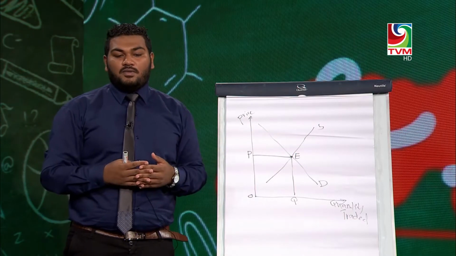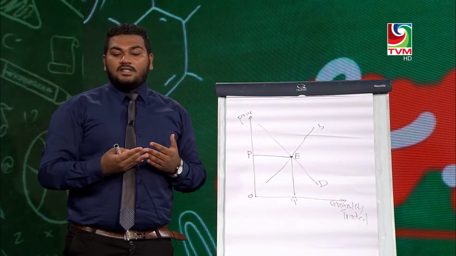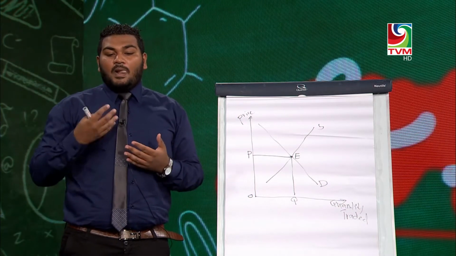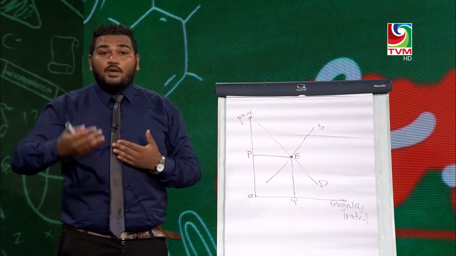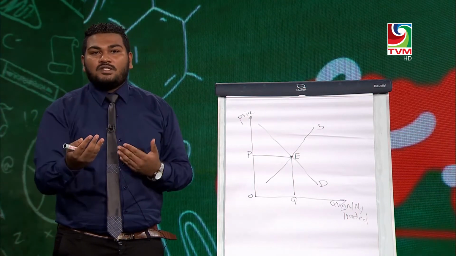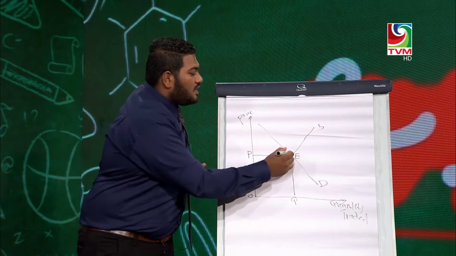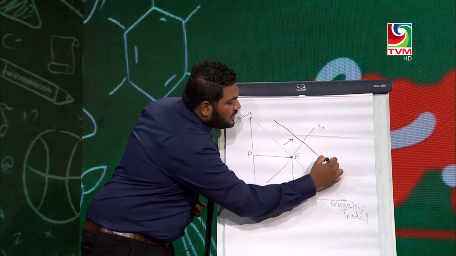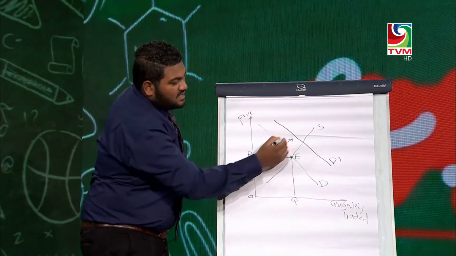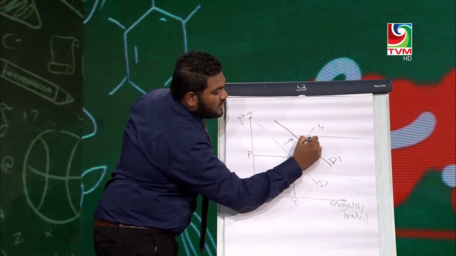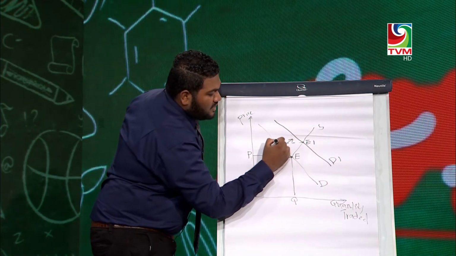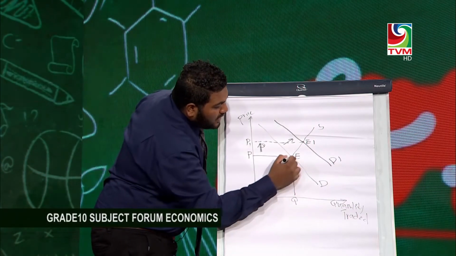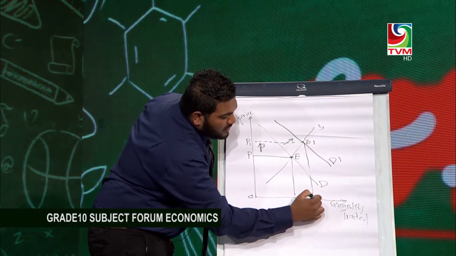I can give you an example. For example, let's say when there is an increase in the income of the people, people will tend to have more money with them to buy goods and services. Their purchasing power will increase, thus the demand will increase and the demand curve will shift to the right. So when the demand curve shifts to the right from D to, let's say, D1, see the new equilibrium is changed. Now this is where the new demand intersects with the supply, so this is E1, and you can see the price level increased from P to P1, and the quantity traded increases from Q to Q1.